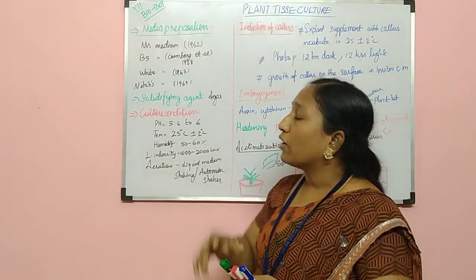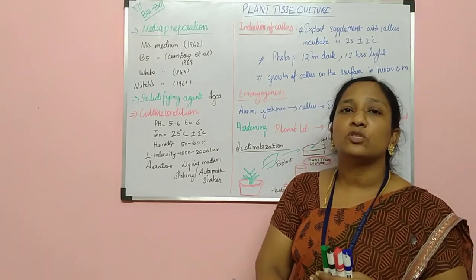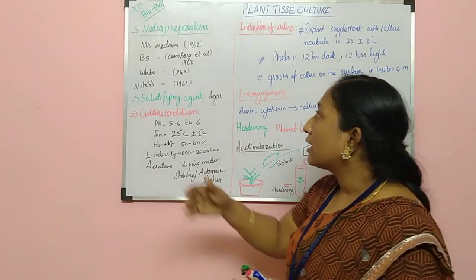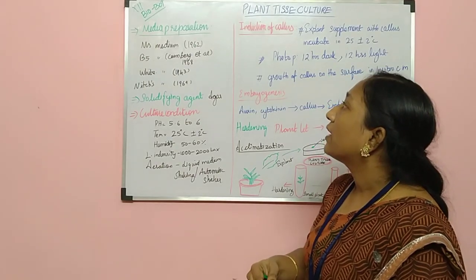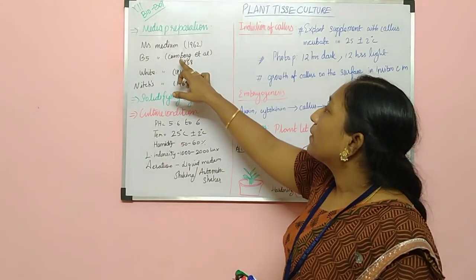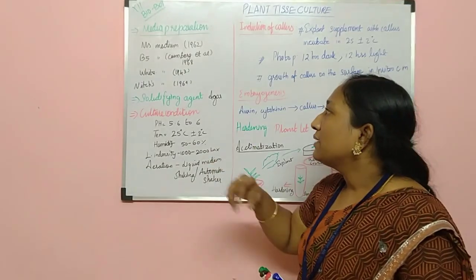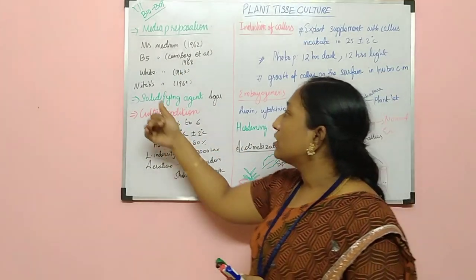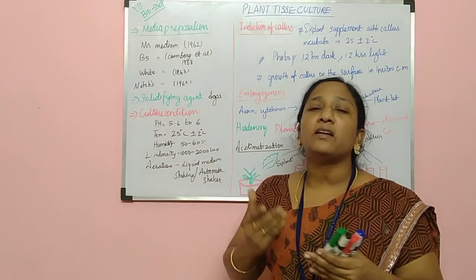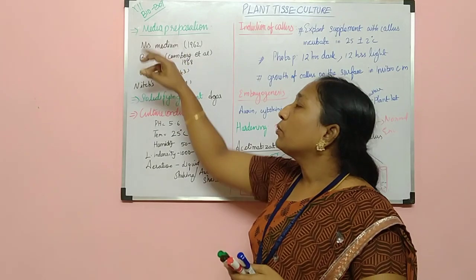First we have to prepare the medium. There are different media available, and we can choose the medium based on the plant and its nutrition requirement. There is MS medium, introduced in 1962, B5 medium, introduced by Gamborg et al. in 1968, White's medium, introduced in 1943, and Nitsch medium in 1969. Each medium has different levels of nutrition components, minerals and vitamins present in it.